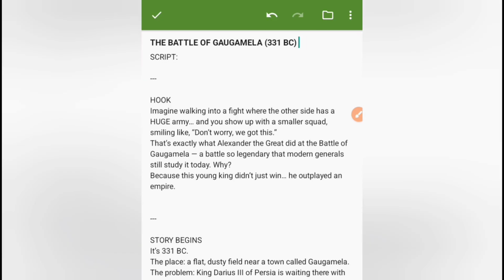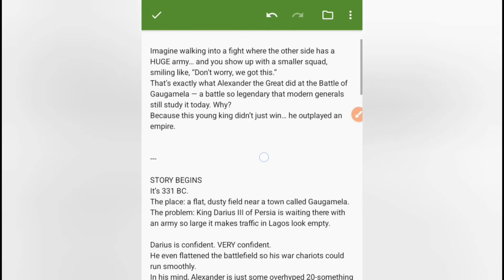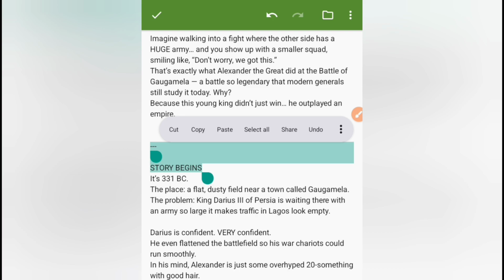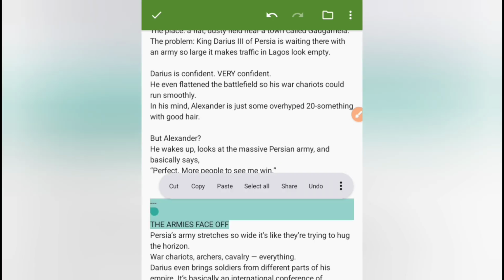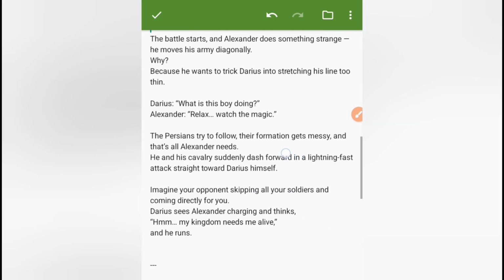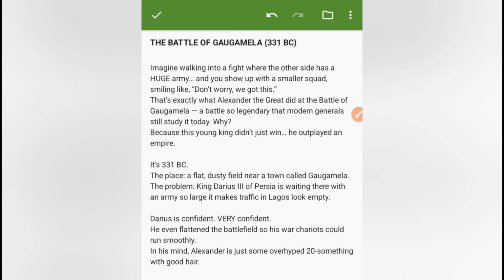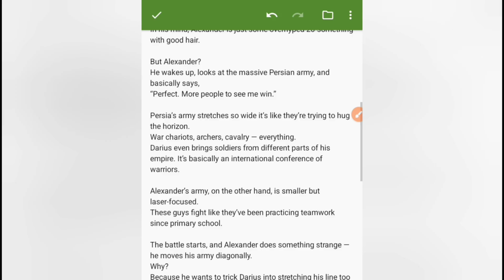You can see this, the Battle of Gaugamela. We have to remove all these texts that are here. We have to remove all these parts. Story beginning. We have to remove all these parts. So right now I'm done editing the story. The next thing you have to do is to copy the story and convert it to an audio.